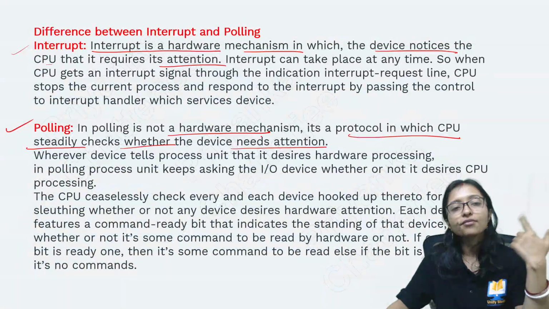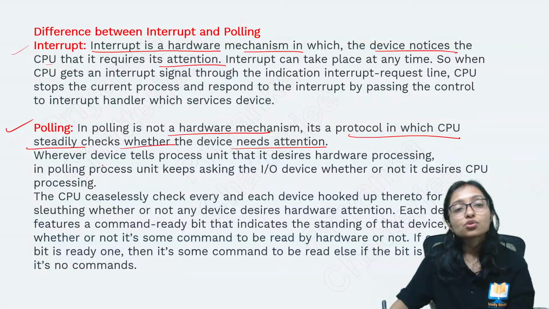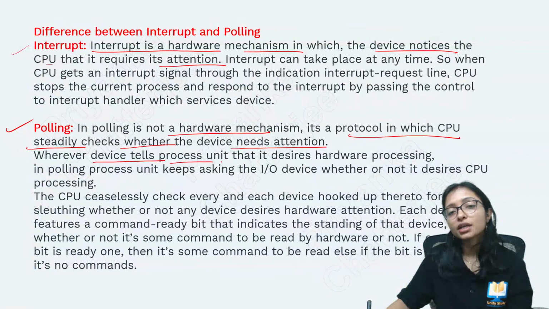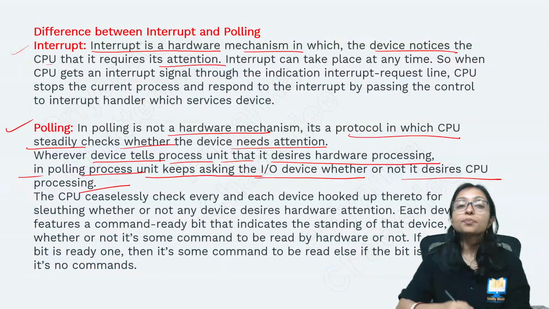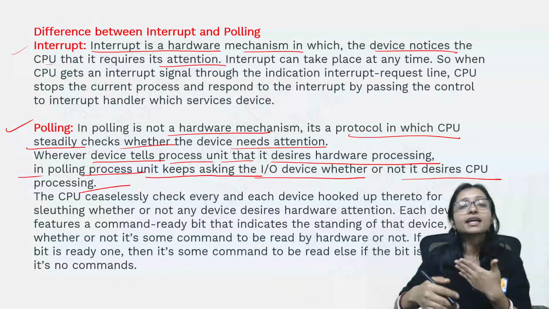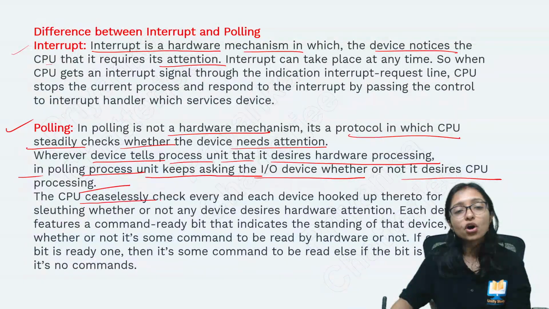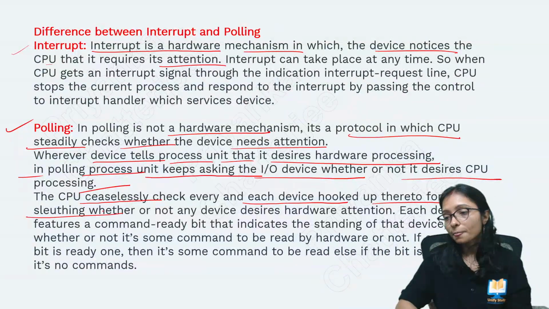It is the protocol in which the CPU steadily checks whether a device needs attention. Steadily it is checking every time, whether the device tells the processor it desires processing. In the polling process, the unit keeps asking the input output device whether or not it desires processing. The CPU is constantly checking each device hooked up to it.